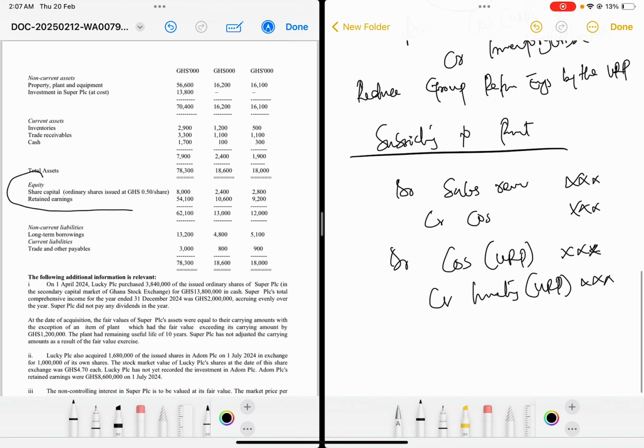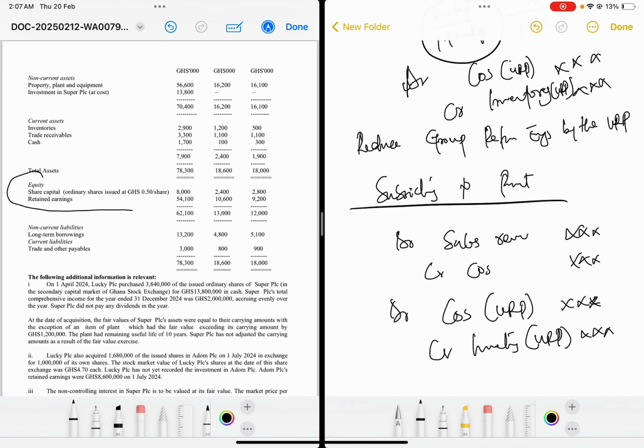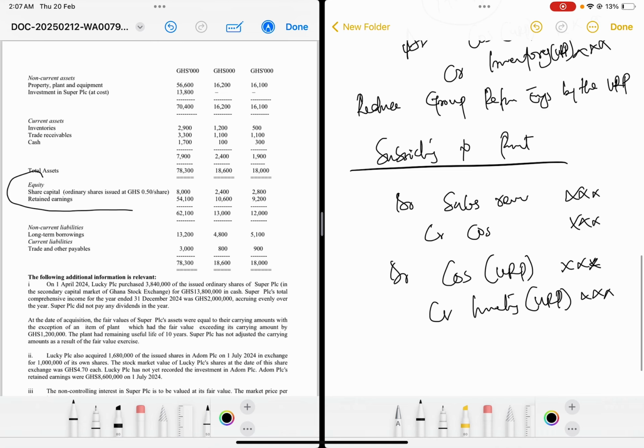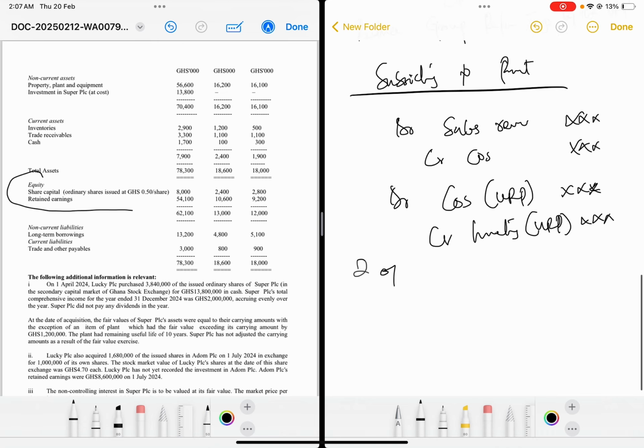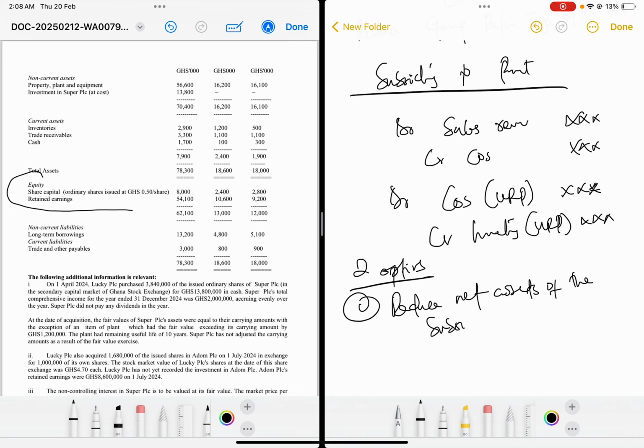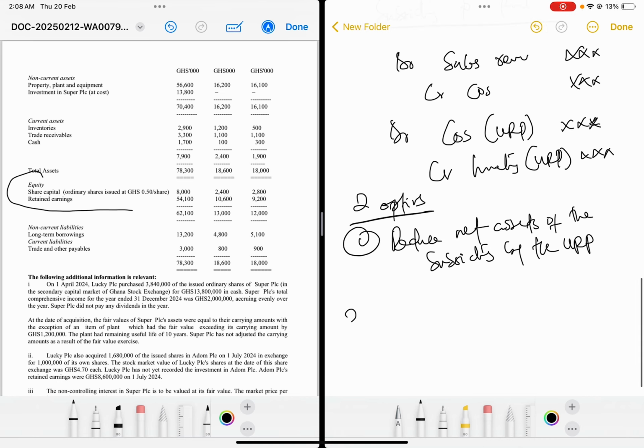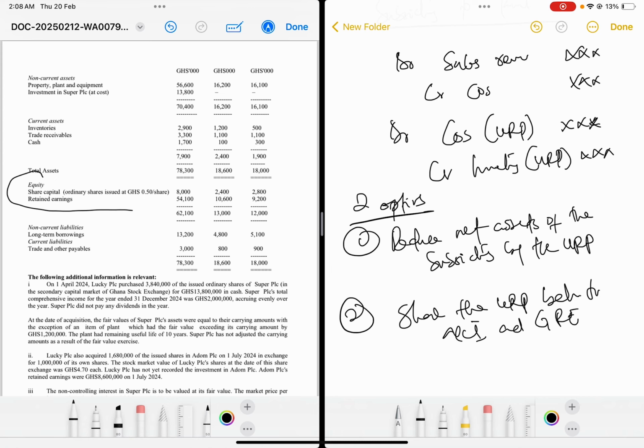Now, the only difference between sales to subsidiary and sales to parent is that when the subsidiary is selling to parent, you have 2 options. The first one is that you are supposed to reduce the net assets of the subsidiary by the unrealized profit. The second one is that you share the unrealized profit between the NCI and the group retained earnings.